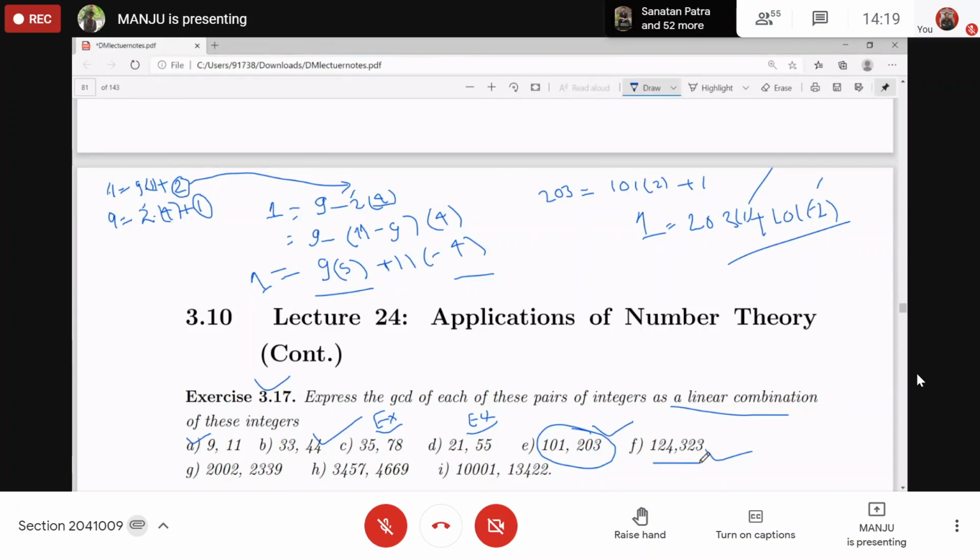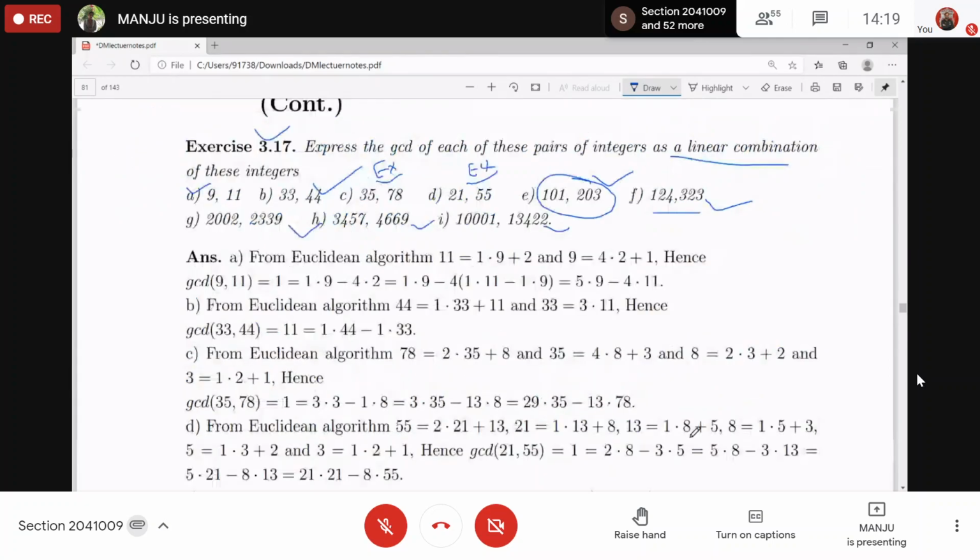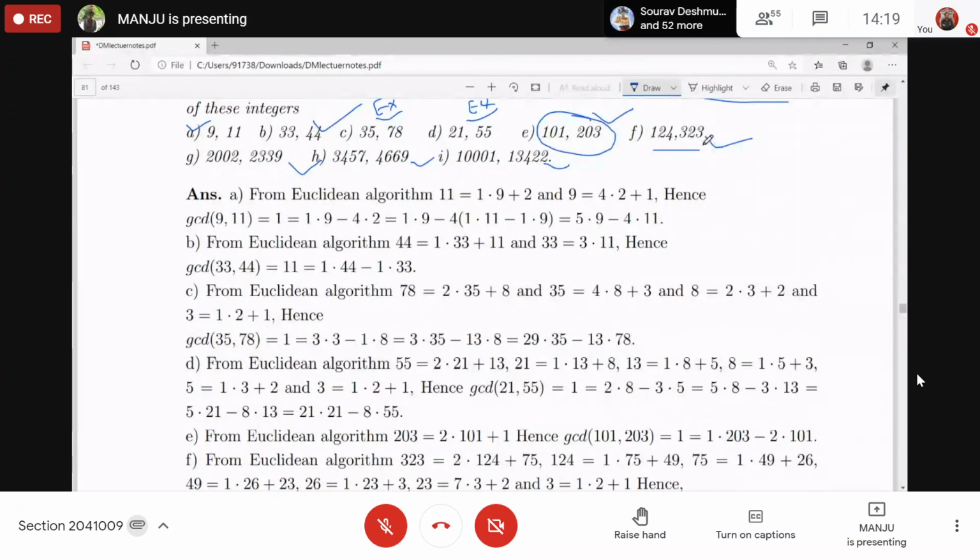124 and 323. These you can calculate. You can take it as an exercise. All these steps are the same. So what do you do? Divide 323 by 124. What did you get?